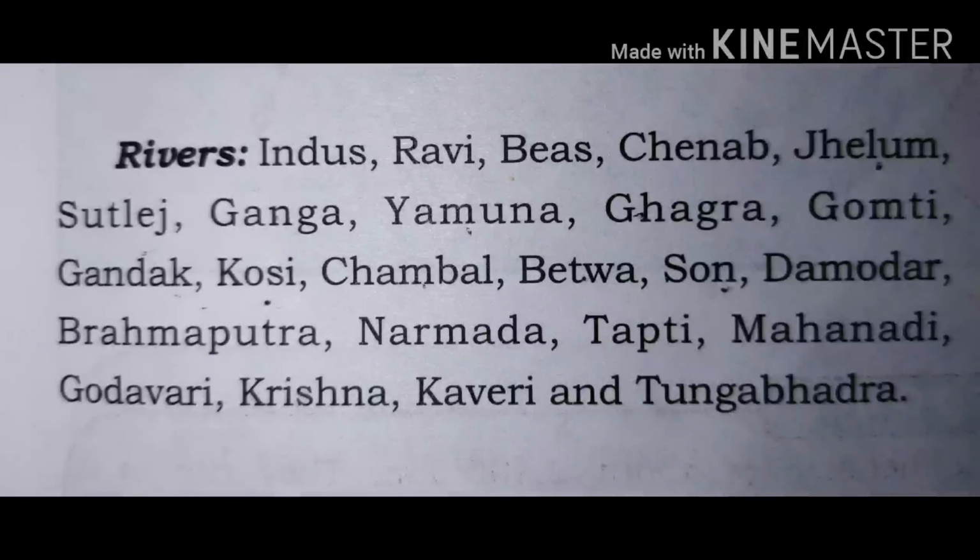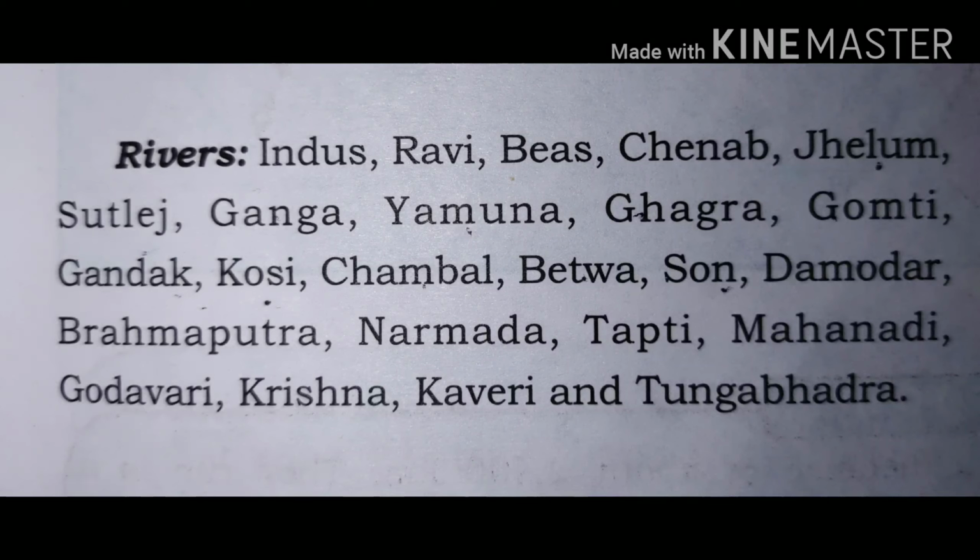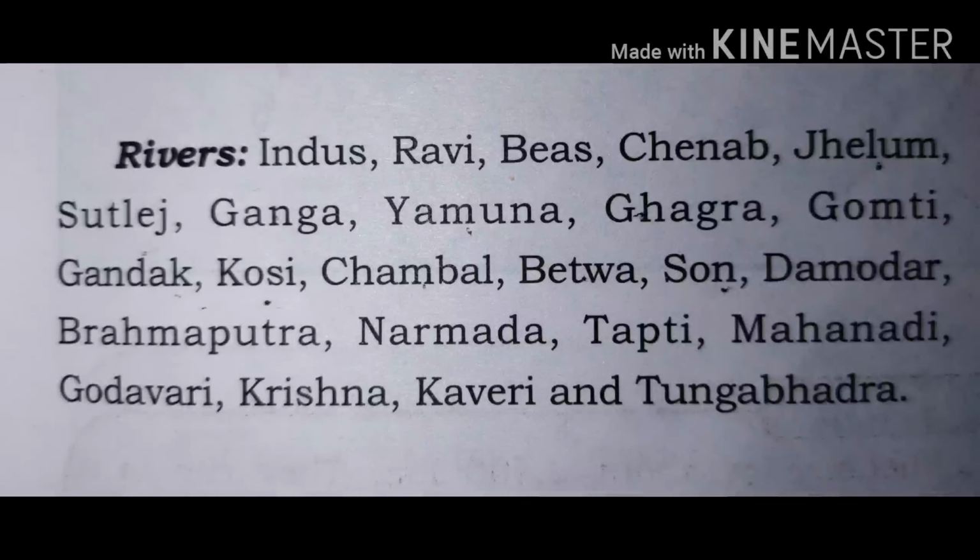The rivers and water bodies which are included in our syllabus are as follows: Indus, Ravi, Bias, Chenab, Jhelum, Satluj, Ganga, Yamuna, Ghagra, Gomti, Gandak, Kosi, Chambal, Betwa, Son, Damodar, Brahmaputra, Narmada, Tapi, Mahanadi, Godavari, Krishna, Kaveri and Tungabhadra. These are the rivers which are included in our syllabus.